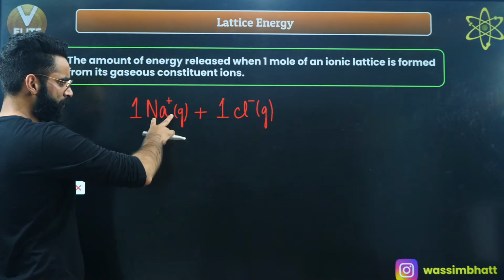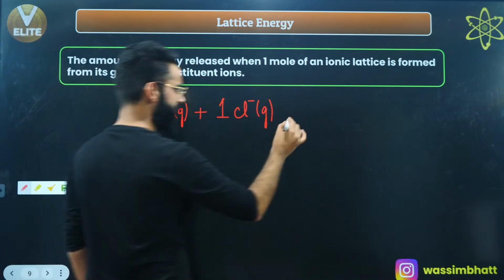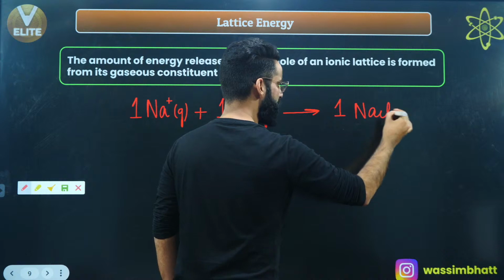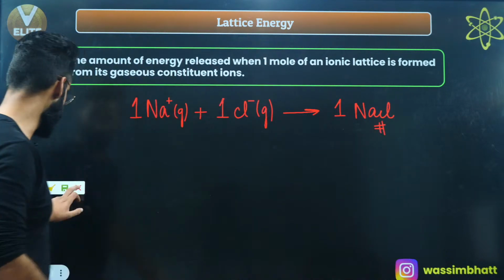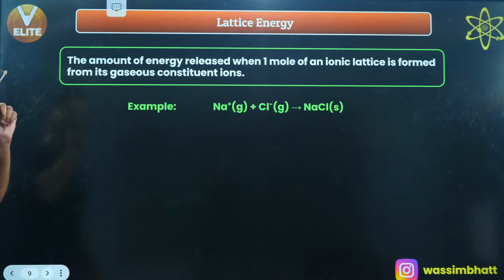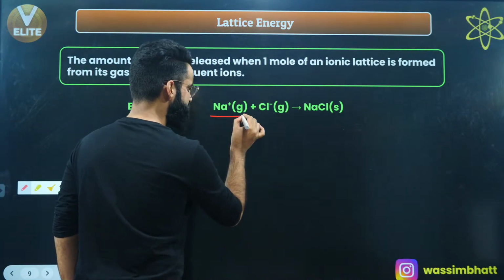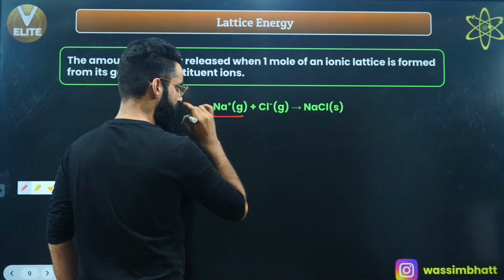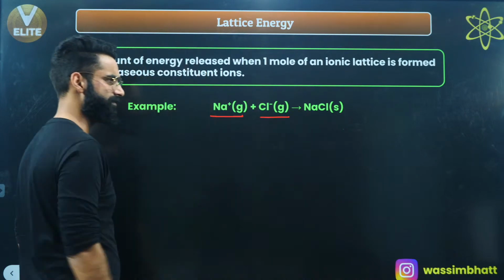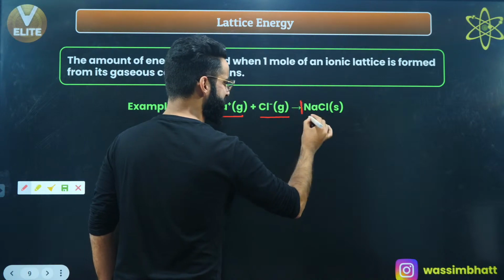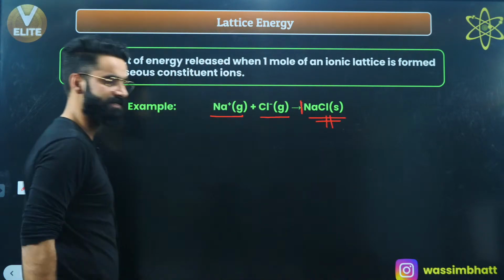So if I take 1 mole of gaseous Na positive and 1 mole of gaseous Cl negative, I'll get 1 mole of NaCl, right? Or let me show it to you exactly, the reaction I would have mentioned over here. See guys, I took 1 mole of gaseous Na positive and 1 mole of gaseous Cl negative, and what is happening? 1 mole of NaCl solid is being formed.